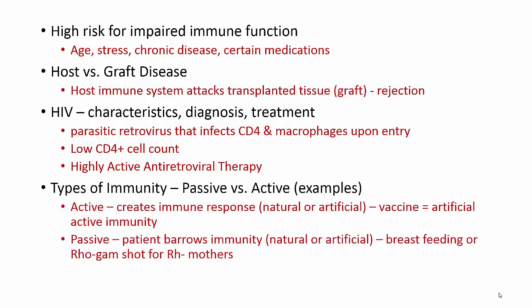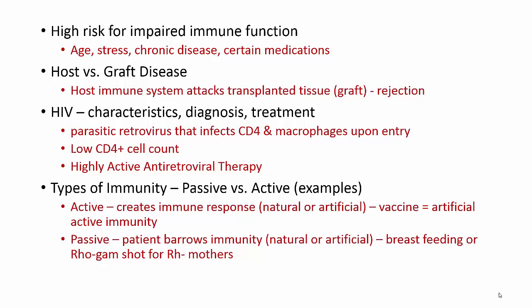Now, types of immunity, guys, you need to know passive versus active and some examples. With active immunity, this is where the individual creates their own immune response. Again, it could be natural or artificial. If it's an artificial type of active immunity, that would be something like a vaccine. A natural version of active immunity is you were exposed to whatever the disease is, like chicken pox or whatever, and you actually fought it off.